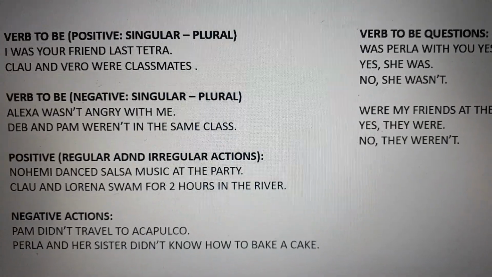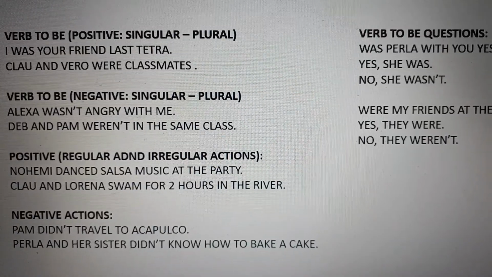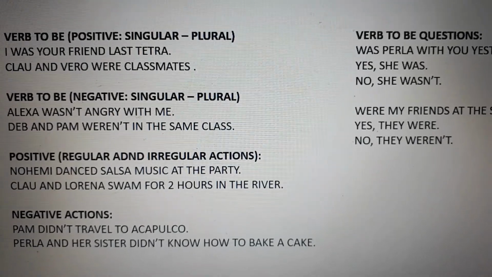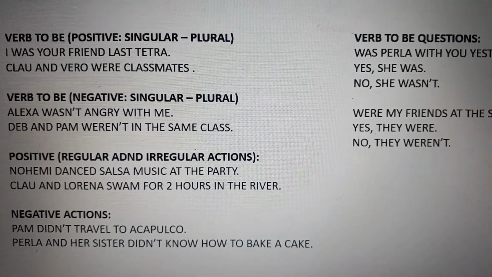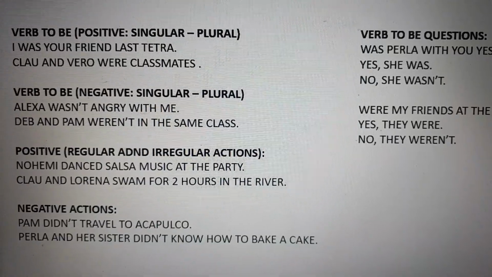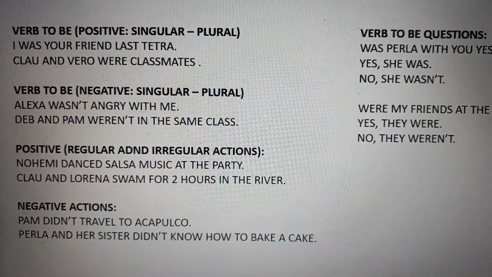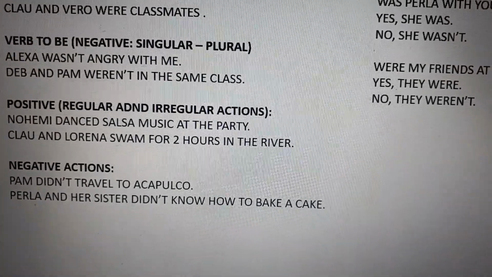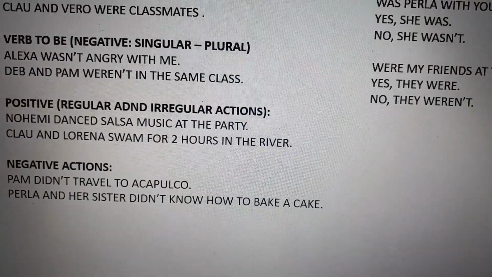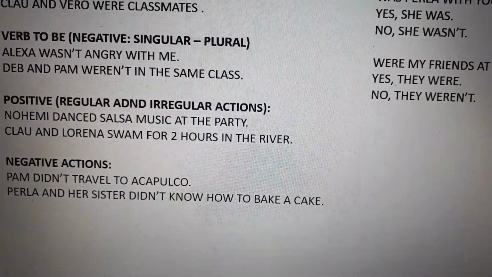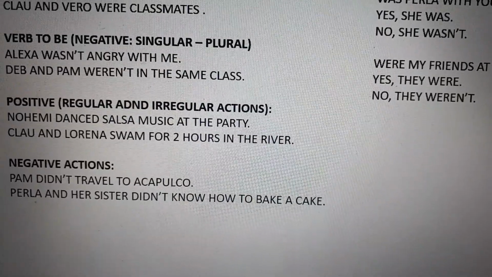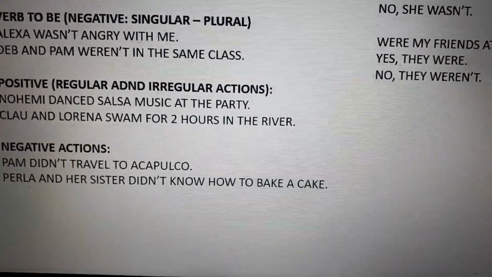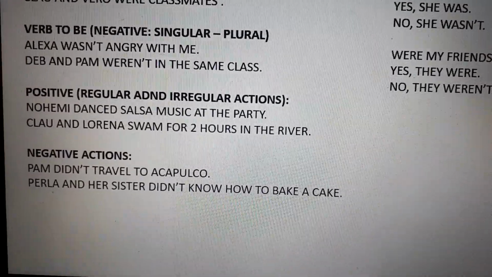Now, positive, but with the other regular or irregular actions, okay? Noemi danced salsa music at the party. Clau and Lorena, plural, okay, swam for 2 hours in the river, okay? Now, negative actions. Pam didn't travel to Acapulco. Perla and her sister didn't know how to bake a cake. Okay, if you see travel and know, okay, are in infinitive form because didn't is already in past.